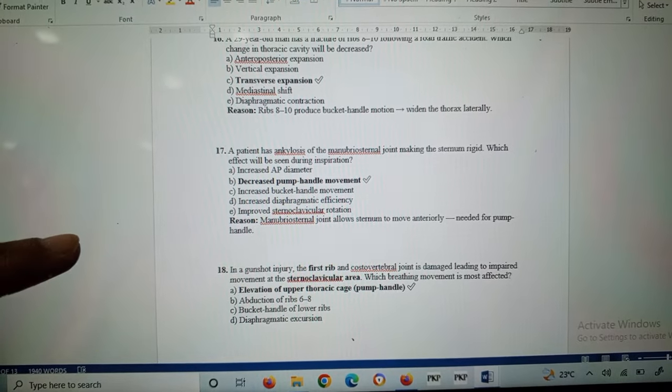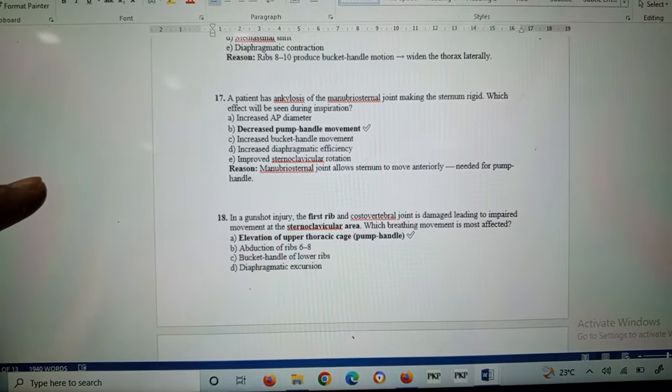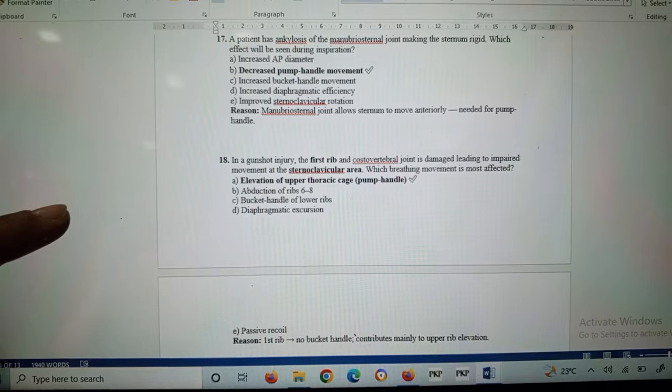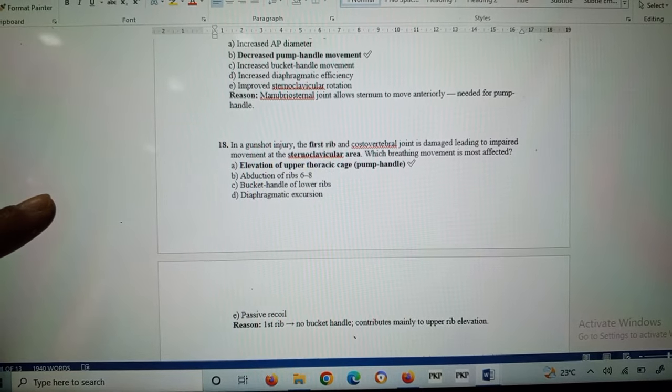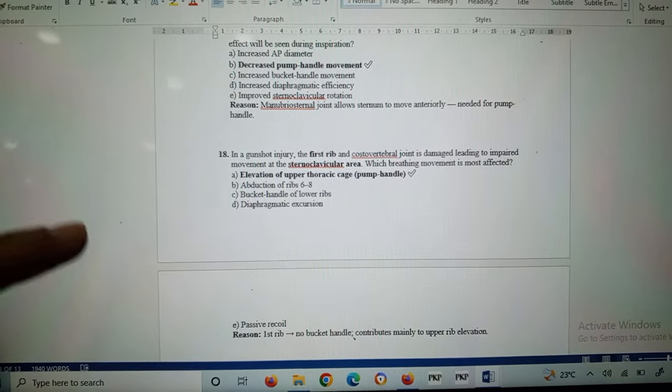A patient has ankylosis of the manubriosternal joint, making the sternum rigid. Which effect will be seen during inspiration? It decreases the pump handle movement. Reason: the manubriosternal joint allows the sternum to move anteriorly, which is needed for the pump handle.